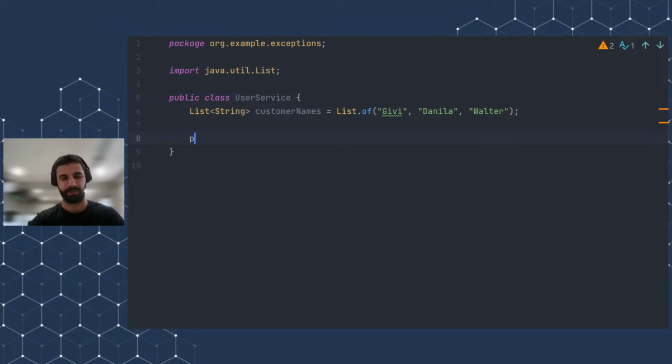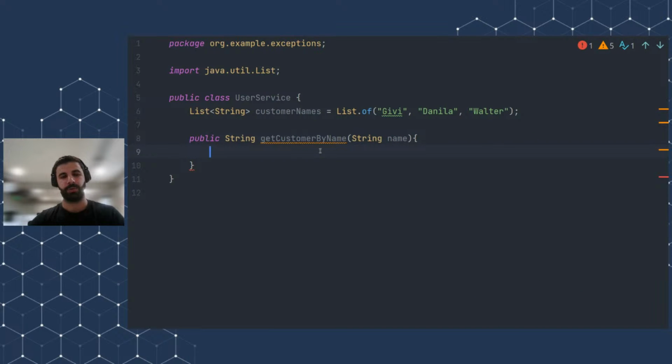I will do something like this: public String, which returns a string when it finds it, and the name will be getCustomerByName. And it will take an argument, a string, to search for the customer.